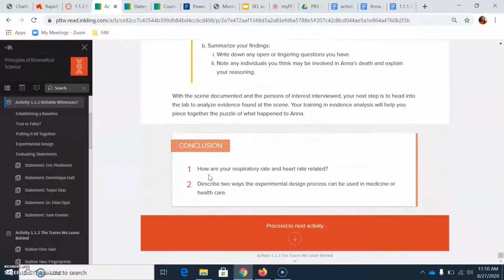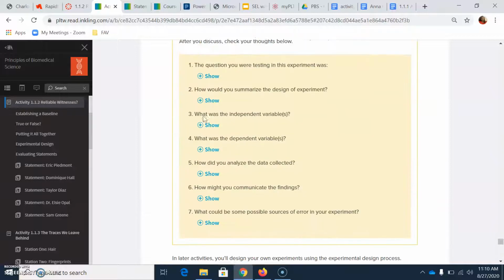So when you keep scrolling down, you have two conclusion questions. How are your respiratory rate and heart rate related? We've been answering that same question all week. Describe two ways the experimental design process can be used in medicine or healthcare. So you're going to give pretty much your own explanation of how you feel like that process can be beneficial to the medical or healthcare field. And that's just pretty much what we did today.